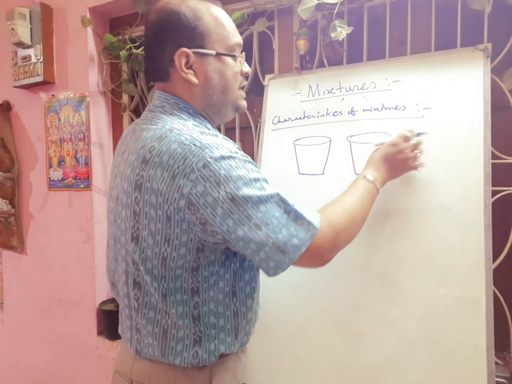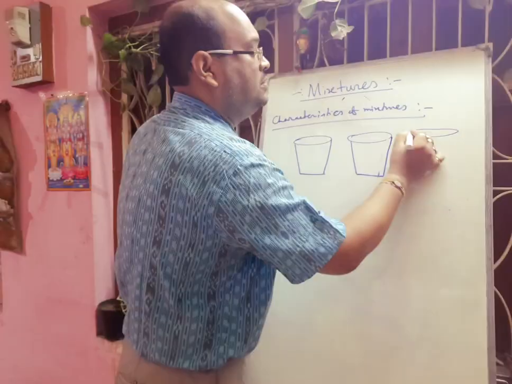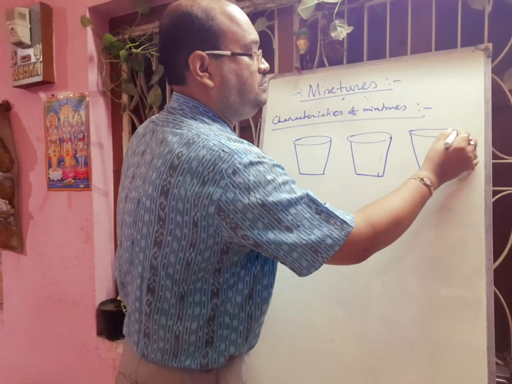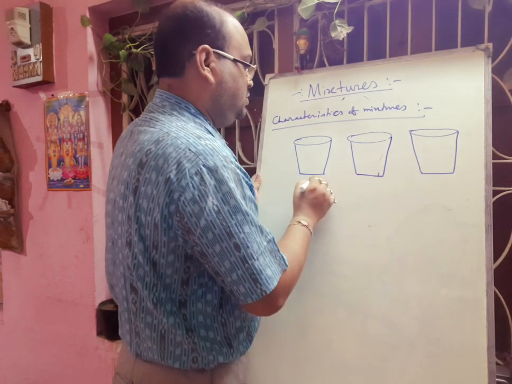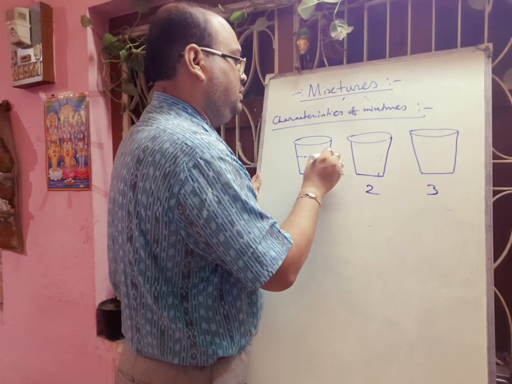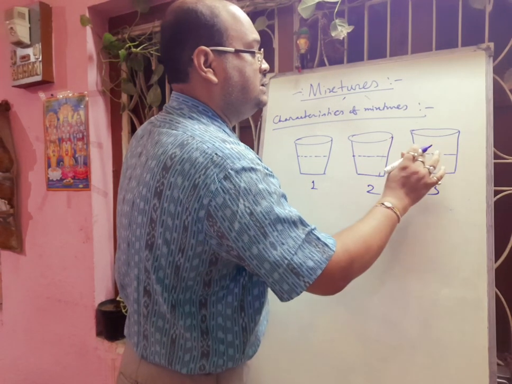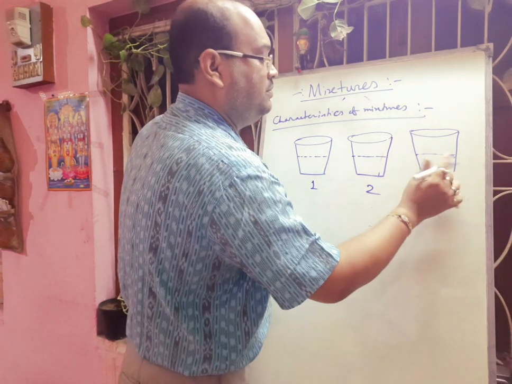All glasses will be the same size, and you have to take the same volume of water inside each. Half of each glass is filled with water.